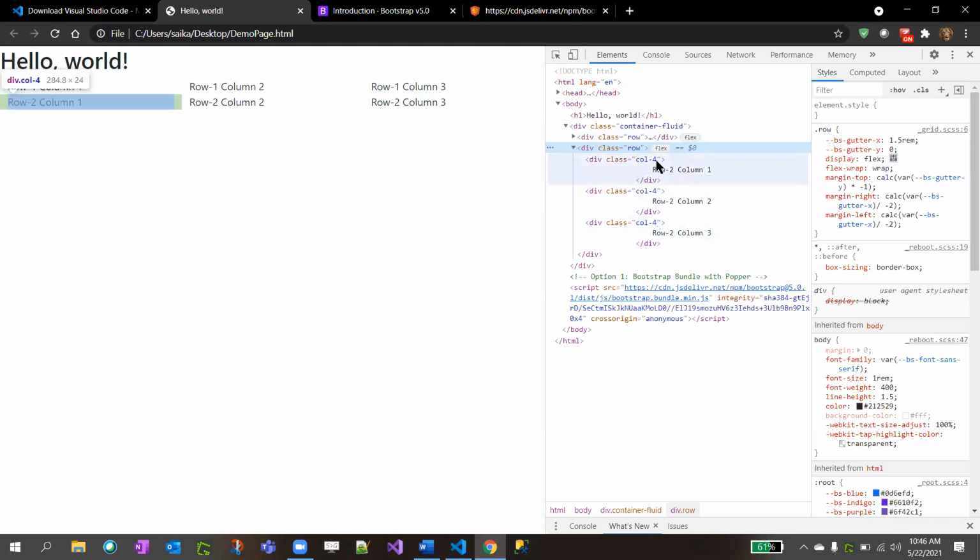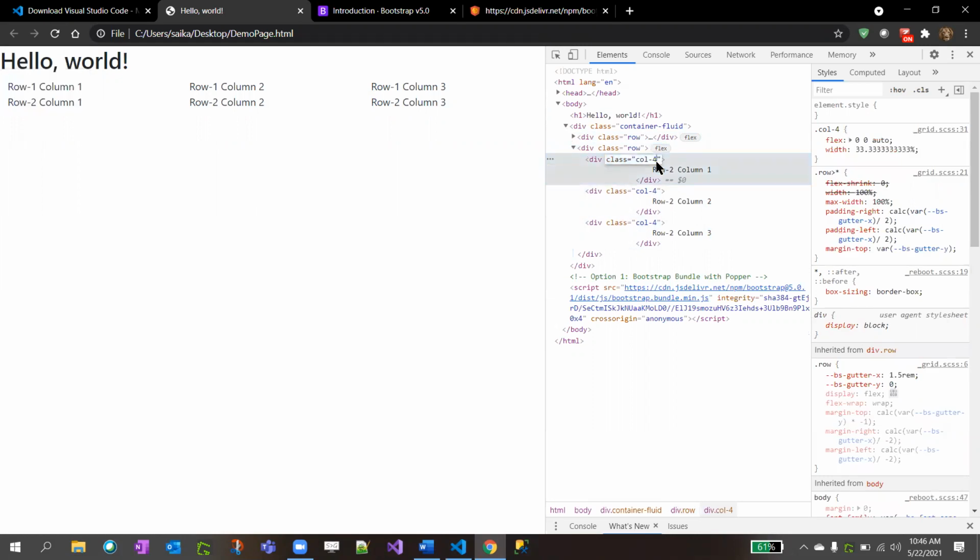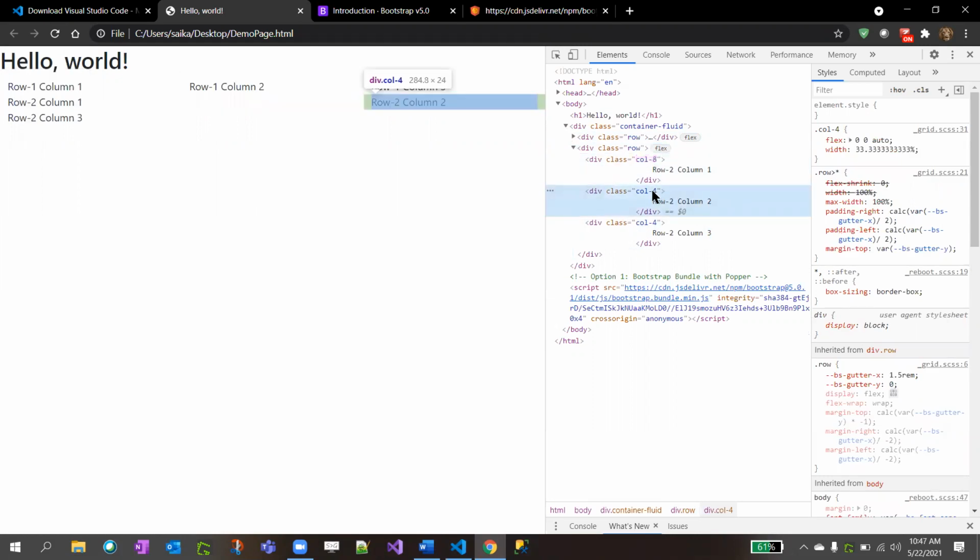So if you want to apply the second row, the first column as 8, tell me what the other column should be. 4, correct. See, if you give more than 12, it will go to the next row automatically.